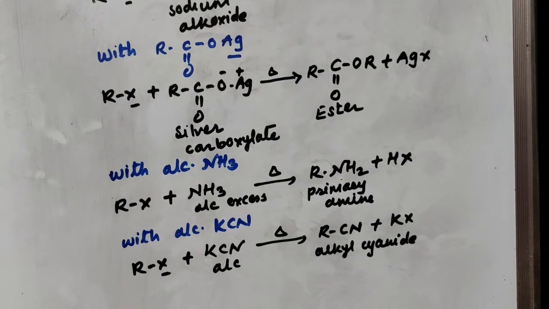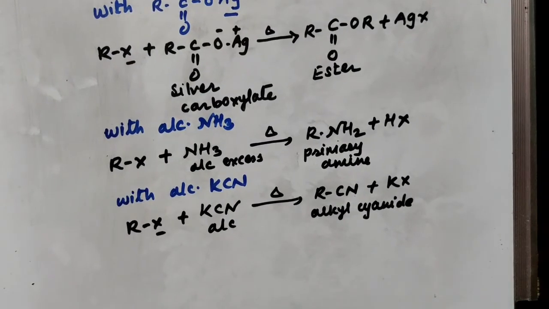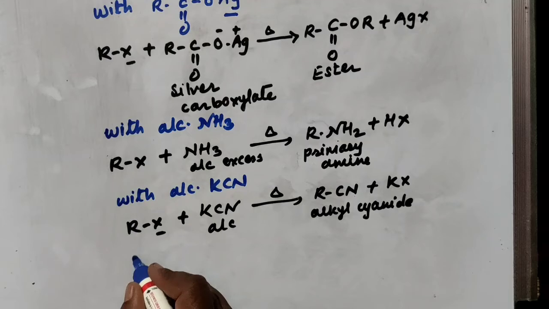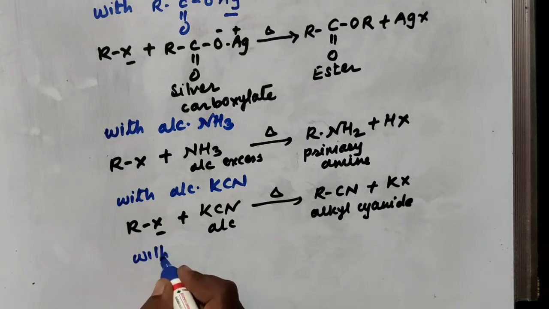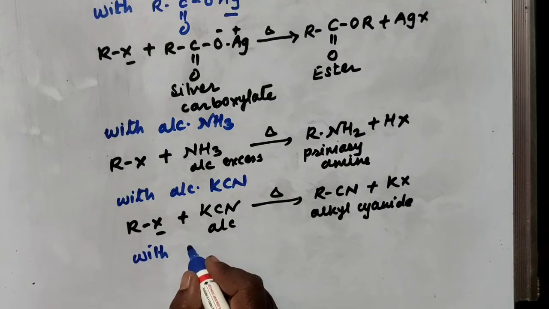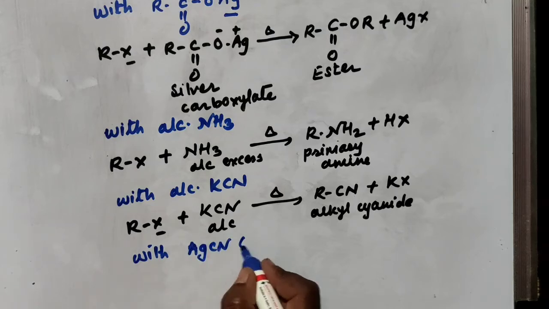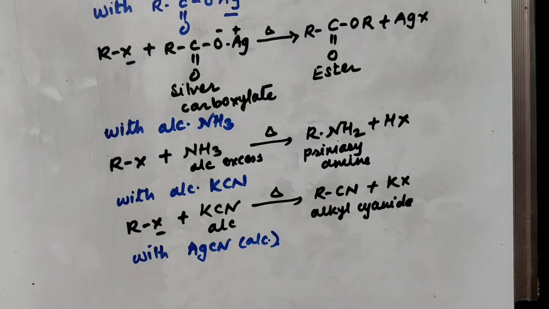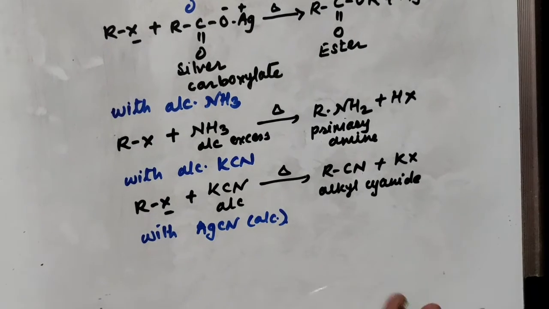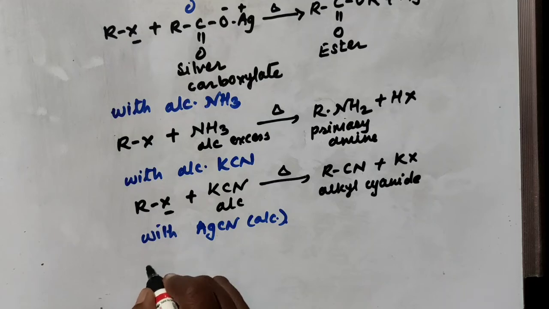Now the next substitution reaction is with AgCN, alcoholic AgCN. Now you see the reaction carefully.